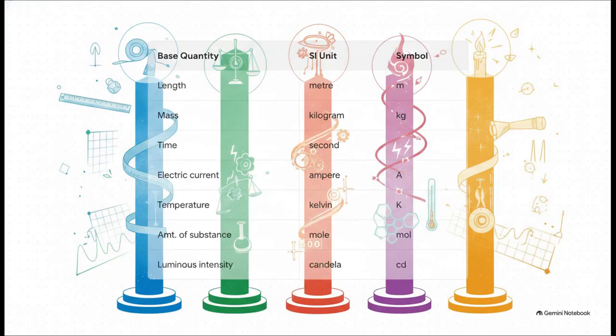Now, look at these 7 pillars we're showing here. All physical reality is calculated from them. The International System of Units, or the SI, defines these exact 7 base quantities. You've got length in meters, mass in kilograms, time in seconds, electric current in amperes, and so on. Every single other measurement in the universe is built entirely from these 7 foundational blocks. It's like a giant puzzle.